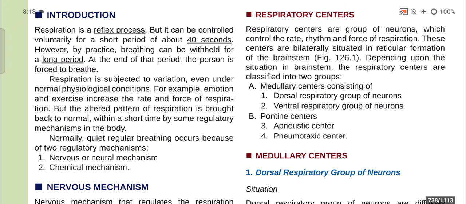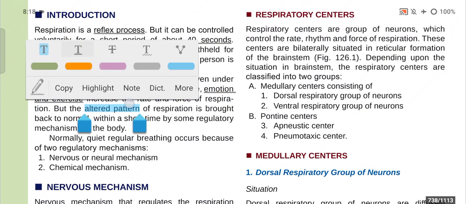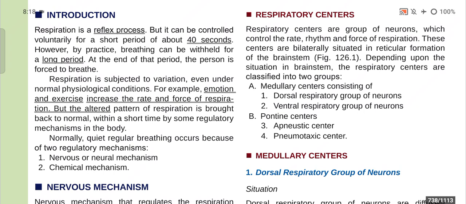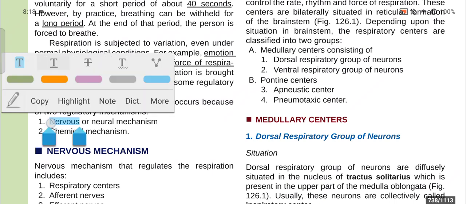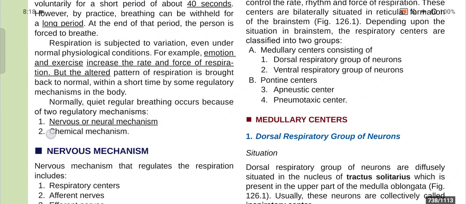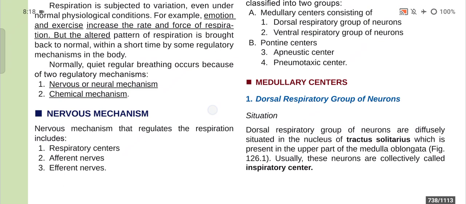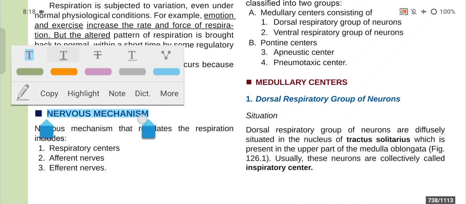For example, emotion and exercise increase the rate and force of respiration, but the altered pattern of respiration is brought back to normal within a short time by some regulatory mechanism of the body. Normally, quiet breathing occurs because of two regulatory mechanisms. One is the nervous or neural mechanism, and one is the chemical mechanism. So first our discussion will be on the nervous mechanism.